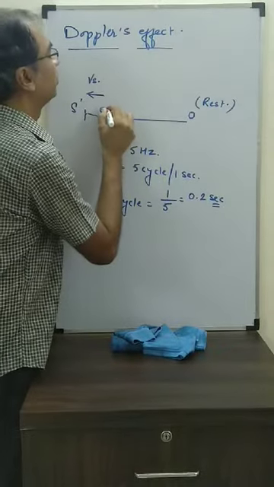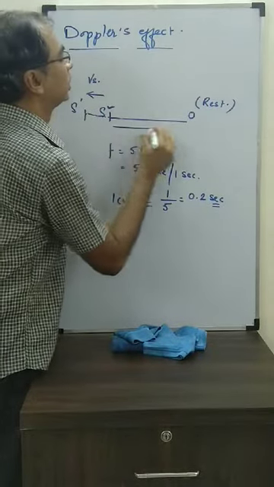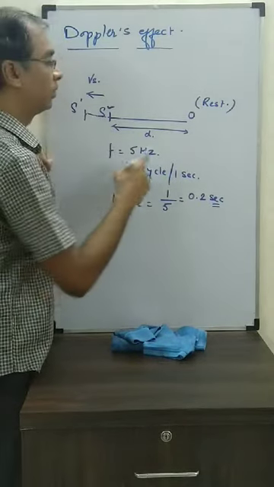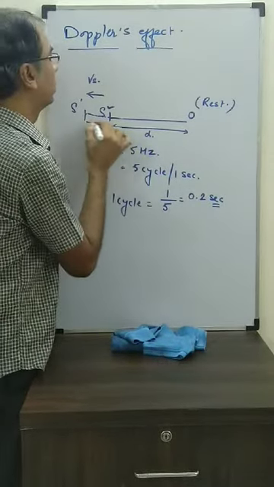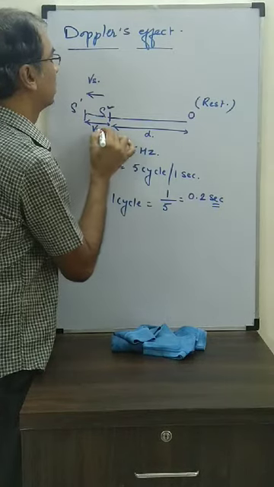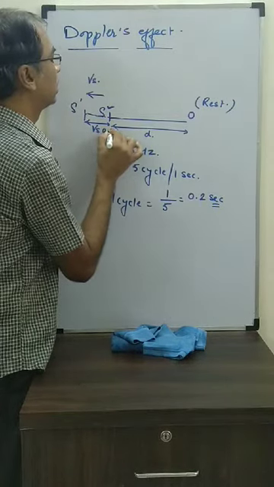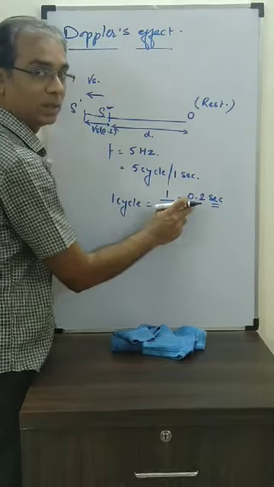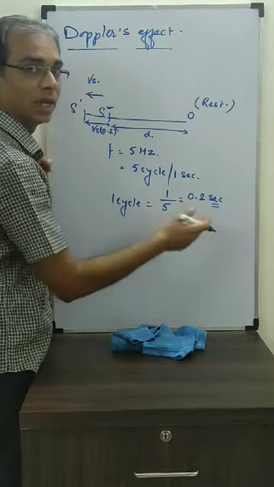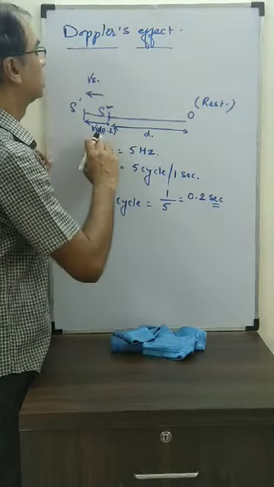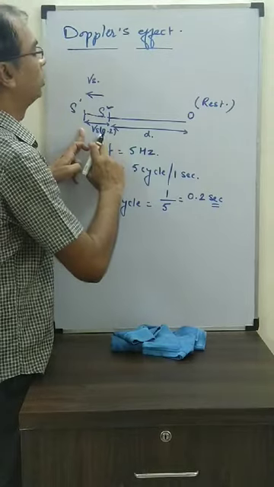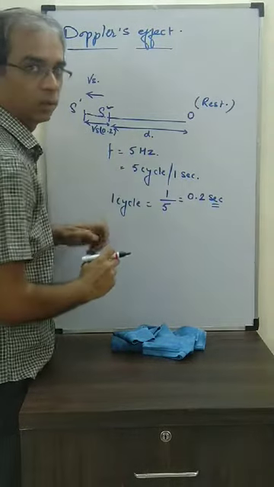For the first cycle, the distance traveled by the sound is d. But for the second one, it will travel d plus Vs into 0.2 seconds. Why 0.2? Because that is the time in which the second cycle is produced. So the second cycle travels d plus 0.2 Vs, whereas the first travels d only.